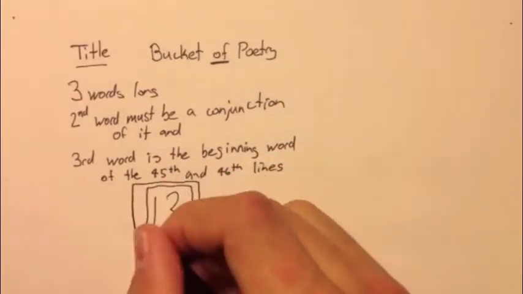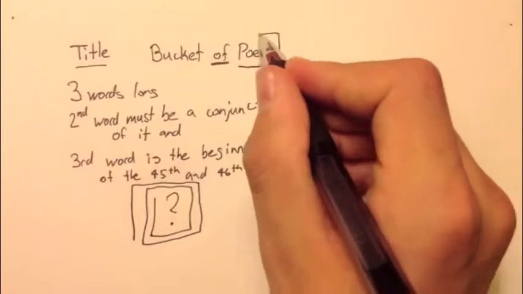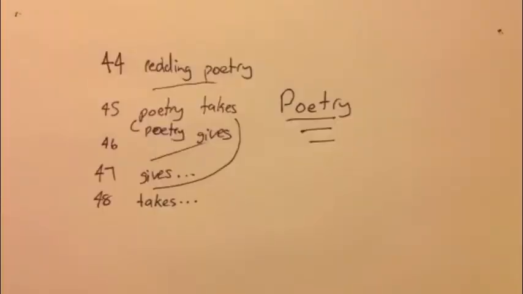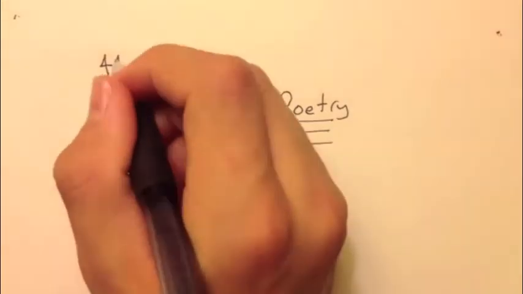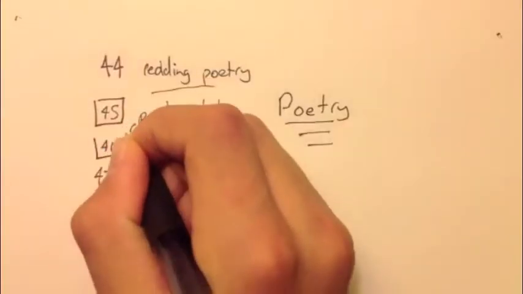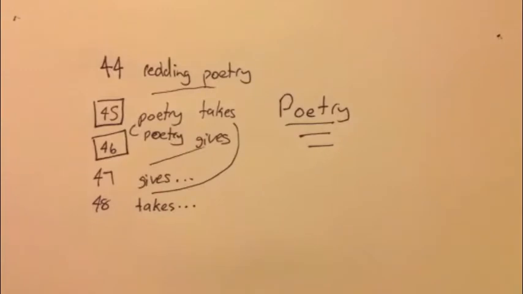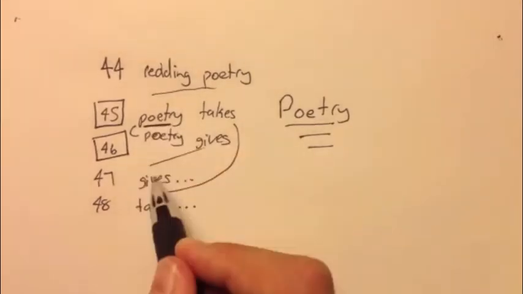Let's use our example poetry to see. Look at the 45th and 46th lines. Their first words are both poetry, the third word of the title. This means that the 44th line must end in the word poetry to continue with our pattern.